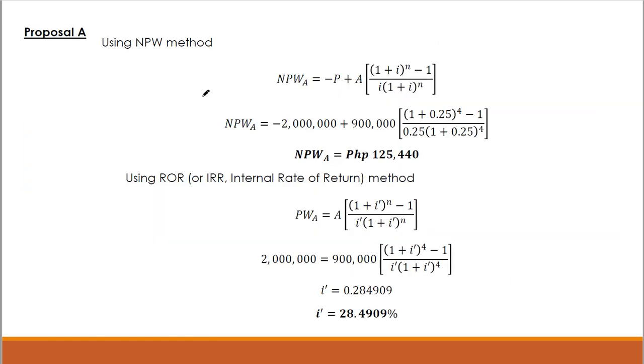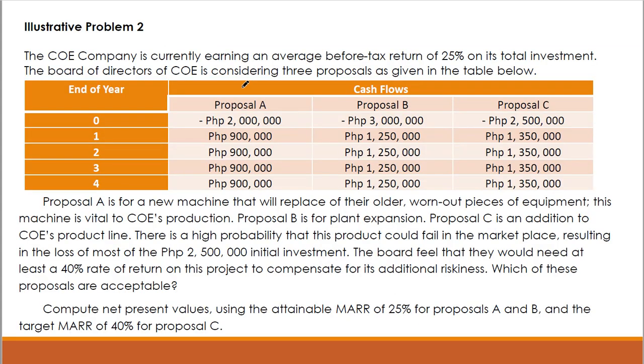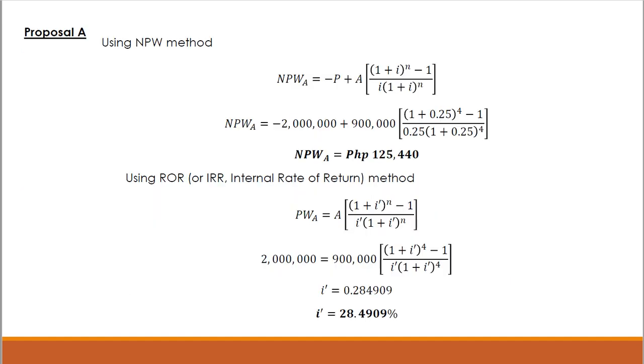okay. So we're going to use the net present worth method and then the ROR method, or we're going to compute for the internal rate of return of each proposal. So for proposal A, using the net present worth method. So going back to our table, no, ito yung cash flow natin for proposal A. So meron tayong initial investment na 2 million, and then annual net revenue or net profit natin na 900,000 pesos. No salvage value, so we're not going to include that in the equation. So meron lang tayo ito.